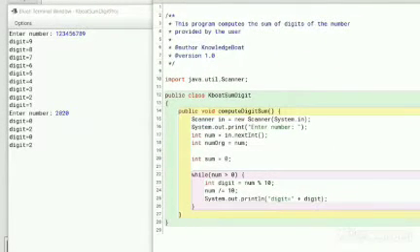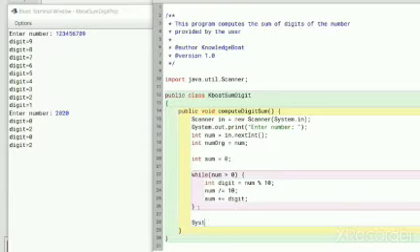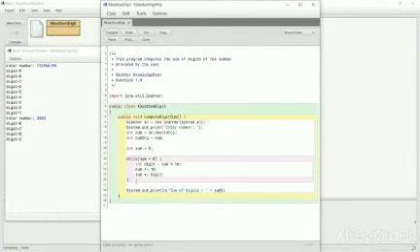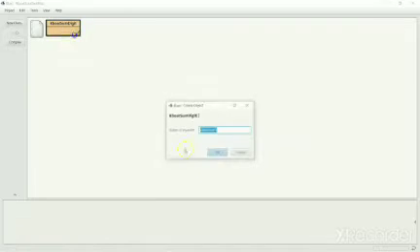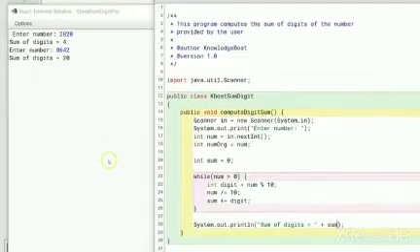To compute the sum, we just need to add the digit to our accumulator variable sum like this. I will complete the program by printing the sum outside the while loop. Our program is ready. Let's test it out. Our logic works correctly and we can happily conclude this lesson.